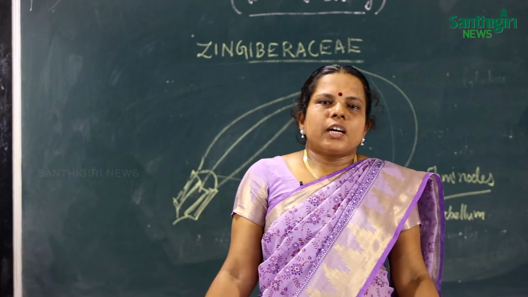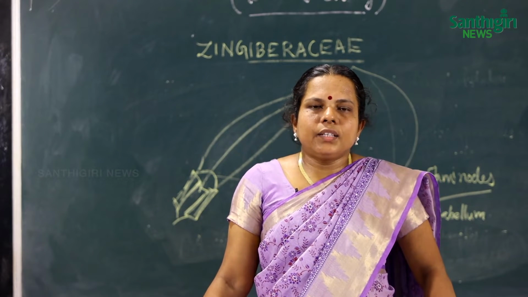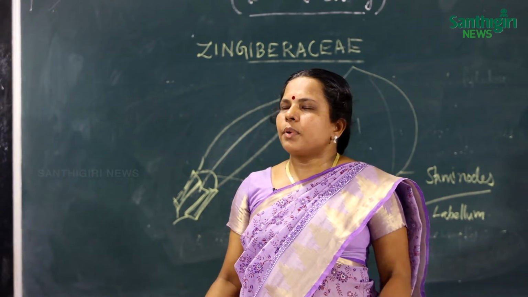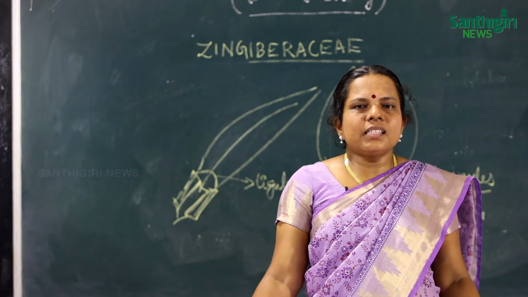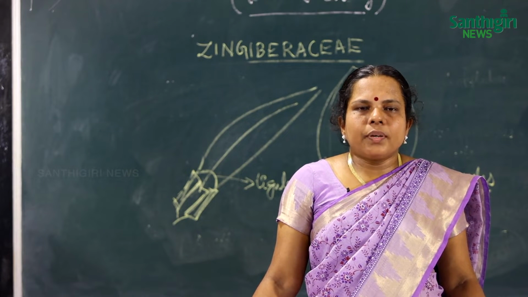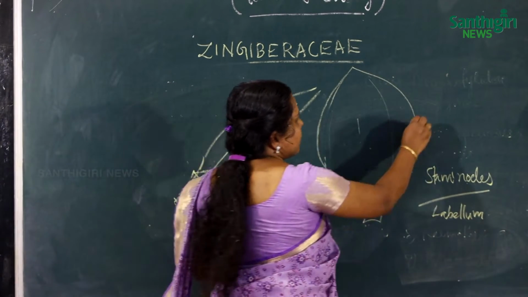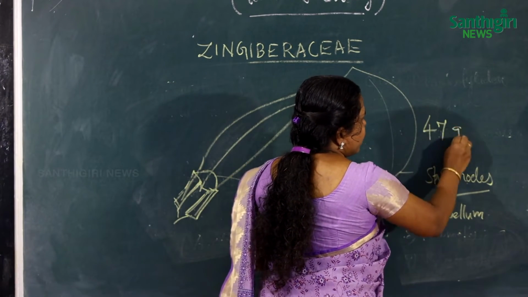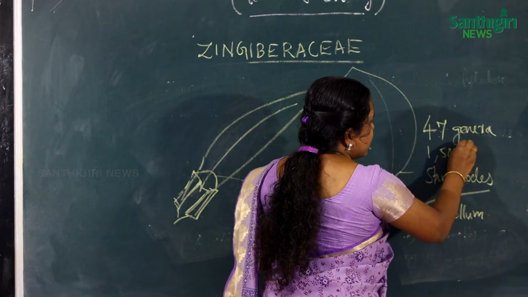Now we shall go through its vegetative characters. Before studying the vegetative characters, we will discuss its distribution and habitat. This family is distributed in the tropical and subtropical regions of the world, with 47 genera and 1500 species.